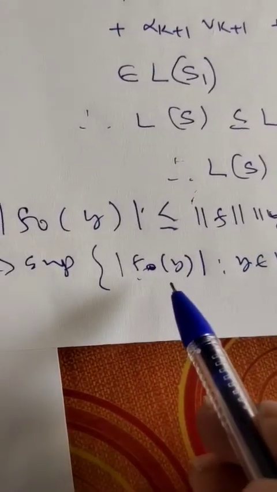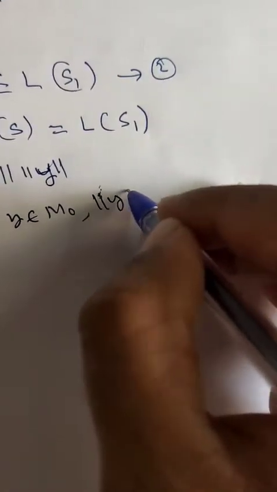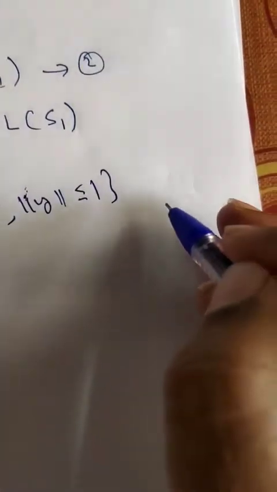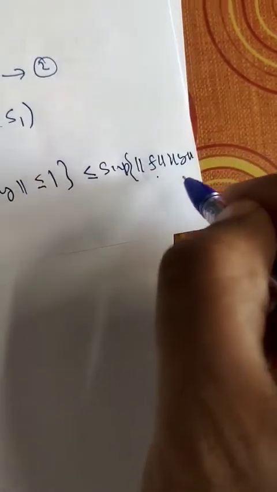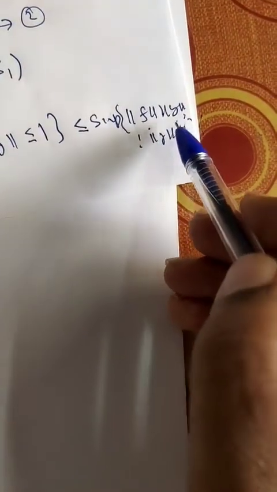If you take supremum of mod of f naught of y such that y belongs to M naught, norm of y less than or equal to 1, then on the left hand side it is nothing but norm of f naught, and on the right hand side, since norm of y is less than or equal to 1, this becomes less than or equal to norm of f.